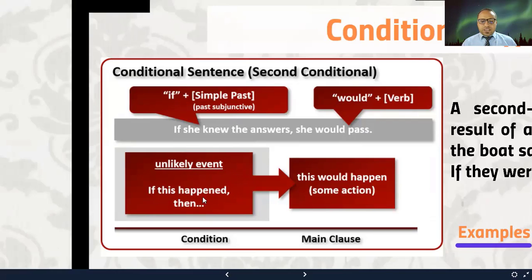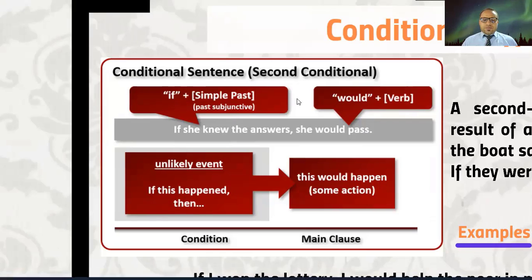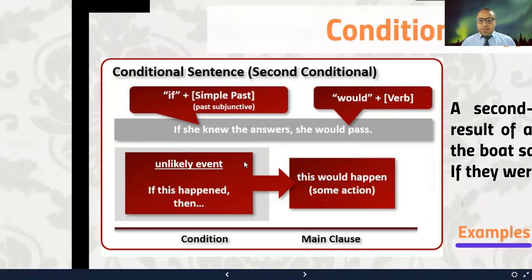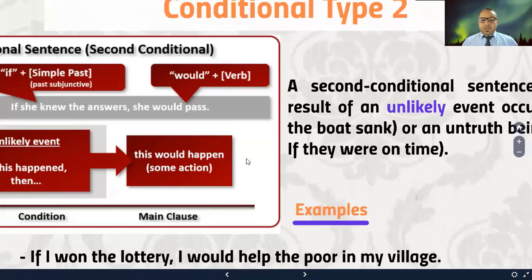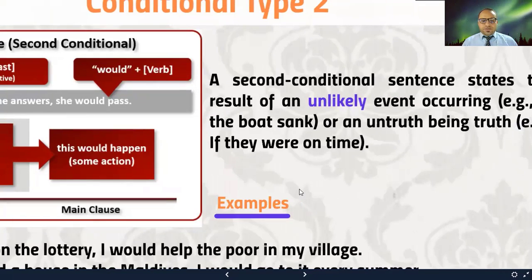If this happened, then this would happen. So unlikely events in the present, or unreal situations in the present, unreal situations. That's what I meant by an untruth being truth.